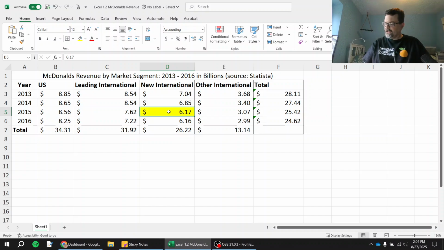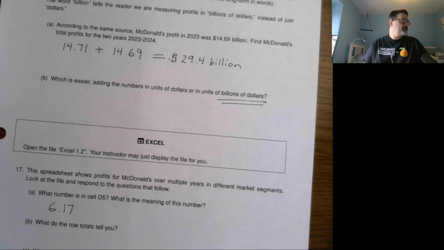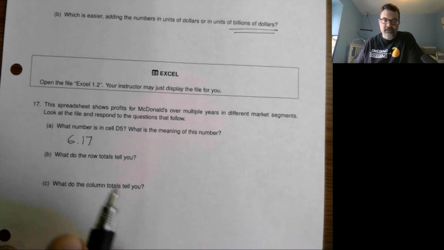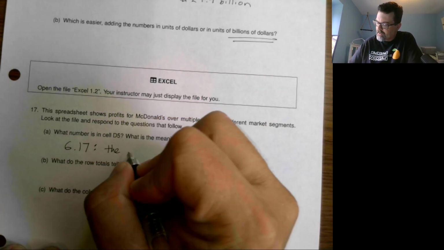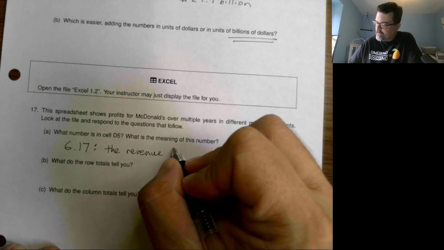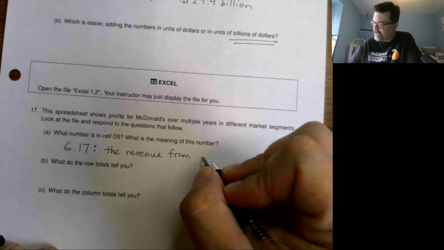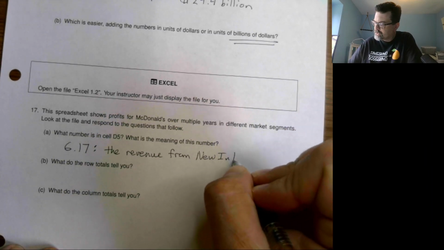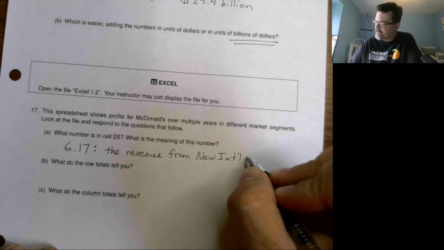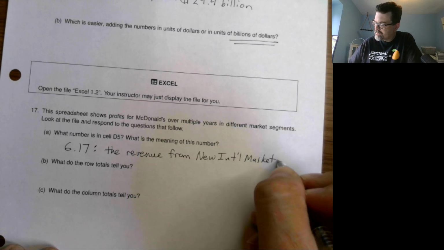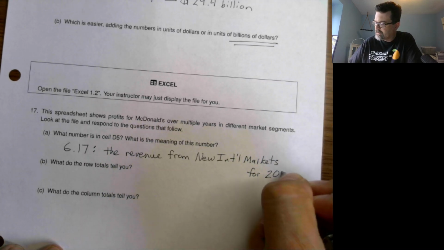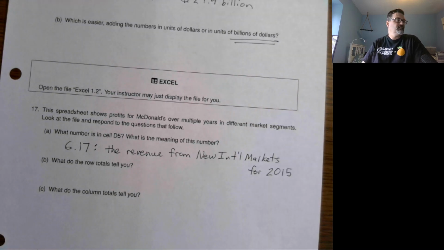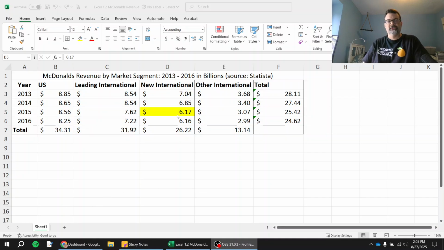So 6.17 is the revenue from new international markets for the year 2015. That's what that cell tells you, just that one cell right there.